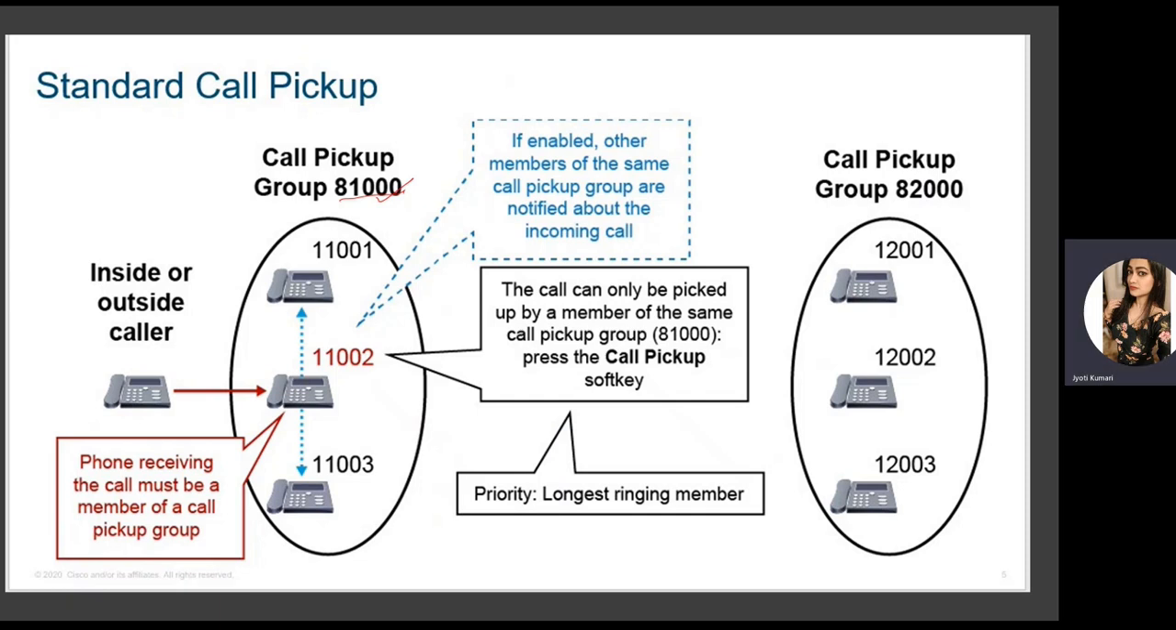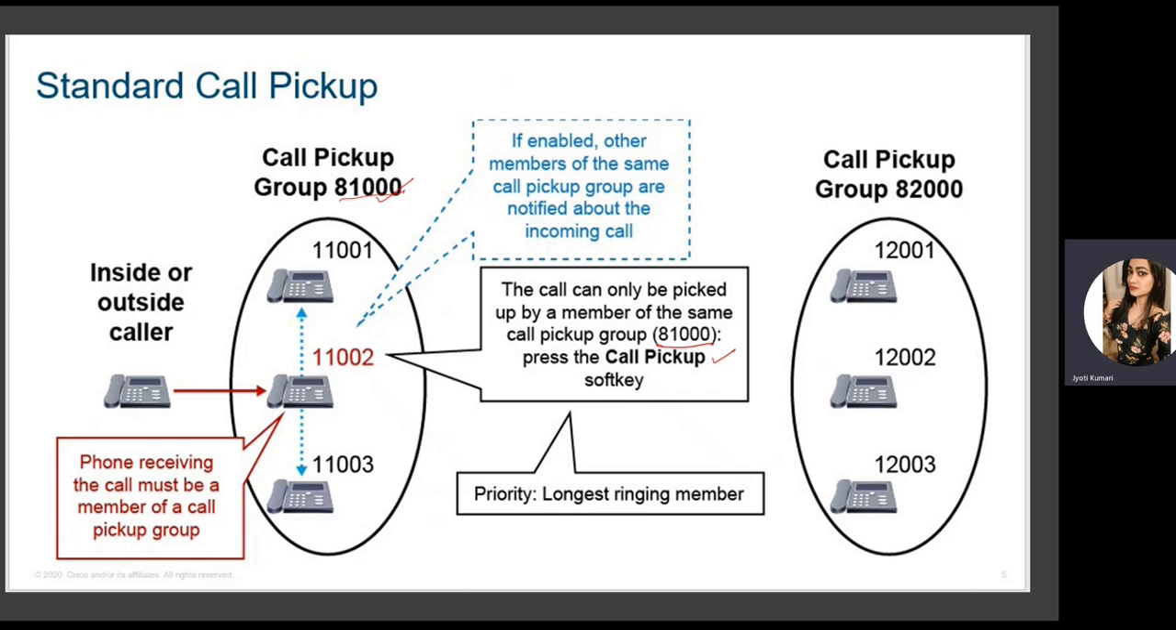If it is enabled, other members of the same pickup group are notified about the incoming call. The call can only be picked up by a member of the same group. This is the group pickup number. Press the call pickup soft key. So if it is a standard group pickup, just for a single group, you can press the call pickup soft key, if that is available on the phone, and pick up the call which is coming in to the same pickup group and is not answered yet.